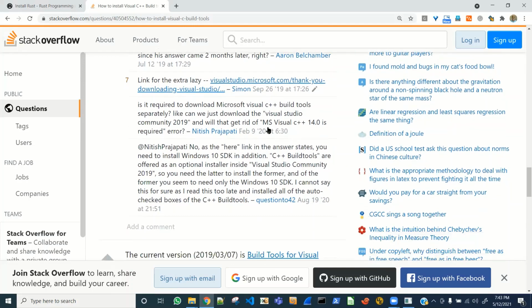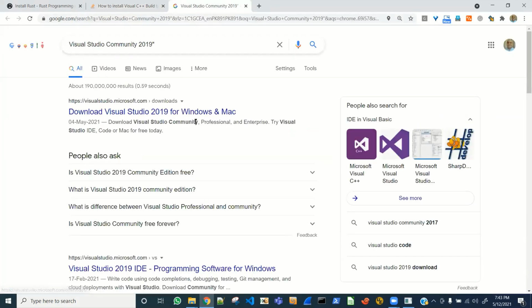So what do these guys say? We need to install Windows 10 SDK in addition. C++ build tools are offered as an optional installer inside Visual Studio Community 2019. So this is what we need to install. Let us search for Visual Studio Community 2019.